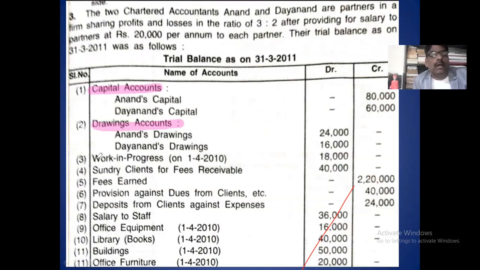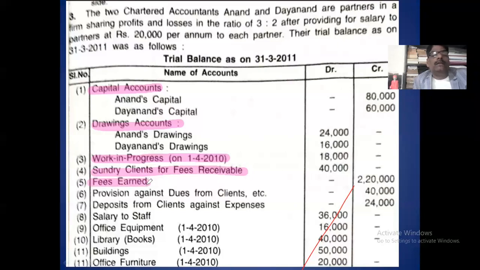Okay. The third item is work in progress. This work in progress is nothing but opening stock. So this is to be recorded on the income and expenditure account, debit side, first item. Then sundry client for fee. Sundry client for fee is the debtors. This item goes to the asset side of the balance sheet, 40,000.